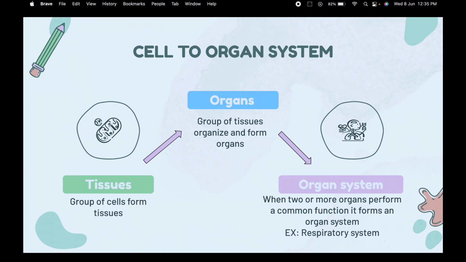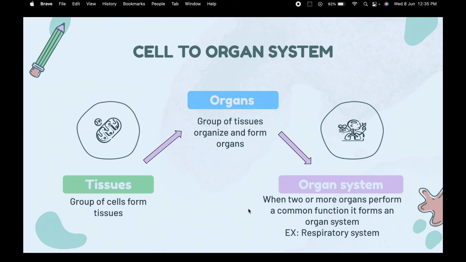We're going to discuss cell to organ system next. I've made a flowchart here describing how we form organ systems from a single cell. Tissues are formed from a group of cells. Then come organs: when tissues organize themselves, they form organs. And when two or more organs perform a common function, they form an organ system. Just remember this: a group of cells forms tissues, a group of tissues forms organs, a group of organs forms an organ system.